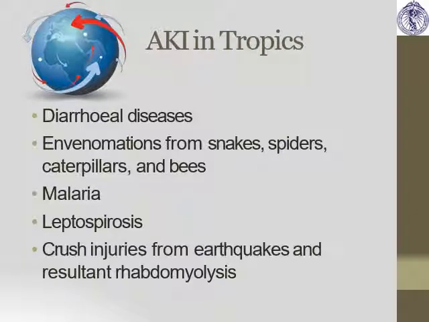Now AKI in the tropics is due to diarrheal diseases, malaria, and leptospirosis, which affects both the liver as well as the kidney, constituting jaundice as well as acute kidney injury.